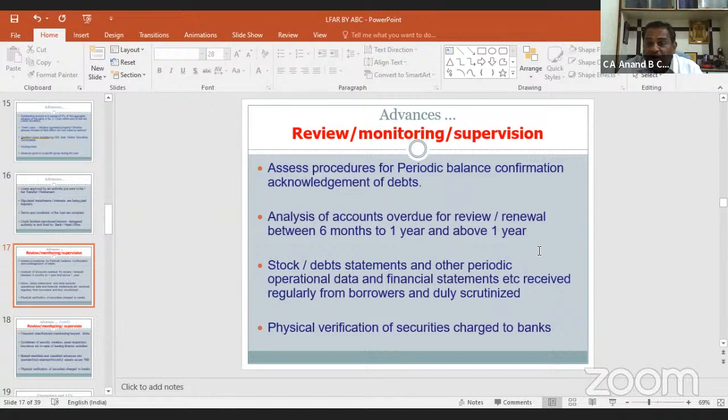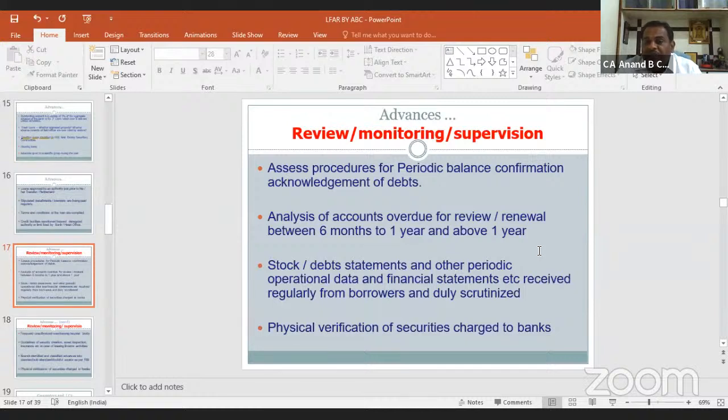Bank officials are not asking repeatedly about the stock statements. If stock statements were not submitted for more than 3 months, the account will be shifted towards non-performing asset, and after 6 months, it will be categorized as non-performing. After 3 months, it will be categorized as overdue. After 6 months, it should be categorized as NPA.